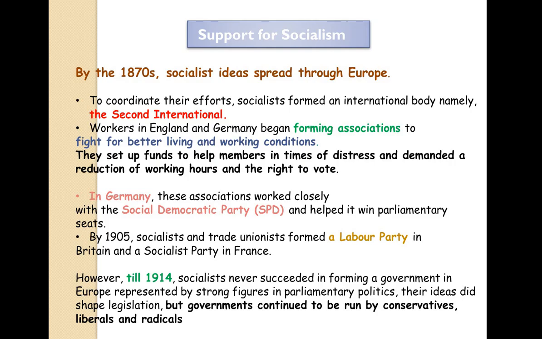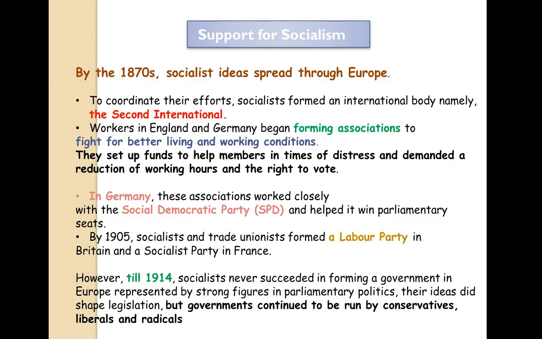So we know that all the workers got together, they were encouraged to get together to improve their living conditions and working conditions, and the first cooperative or group international body formed by the workers was the Second International. In Germany, these associations worked closely with the Social Democratic parties.